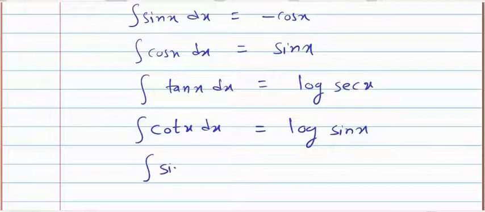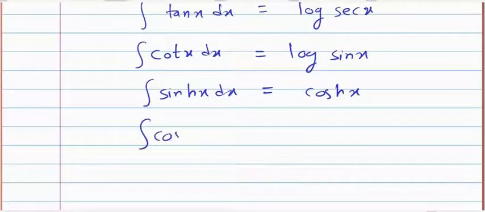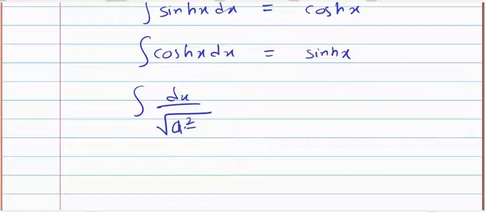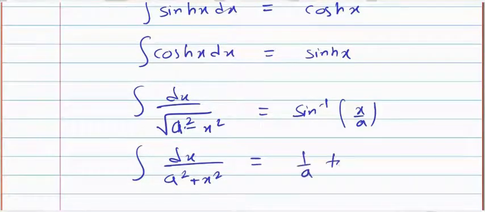Integration sin hx, h is the hyperbolic function, so it is nothing but cos hx. Integration hyperbolic cos is sin hyperbolic. Then integration dx upon under root a square minus x square is sine inverse x by a. Then integration dx upon a square plus x square is 1 by a tan inverse x by a.